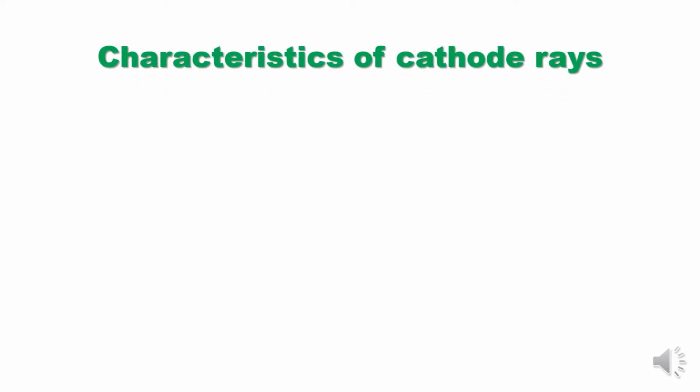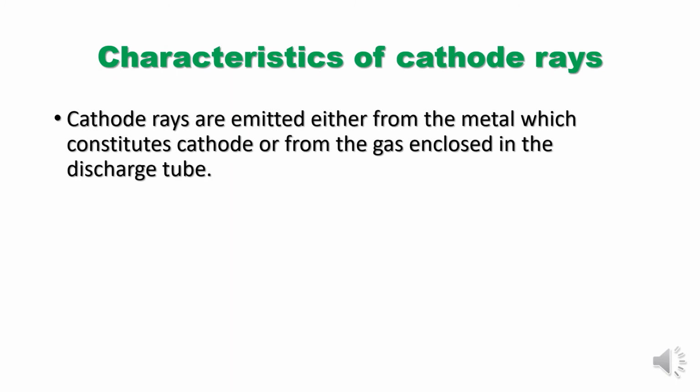Let us learn the characteristics of these cathode rays. From this, he concluded that cathode rays are emitted either from the metal, meaning the electrode connected in the cathode region, or from the gas enclosed in the discharge tube. He said it could be the gas inside the discharge tube or the metal connected to the cathode that emits cathode rays, and cathode rays always travel in a straight line.